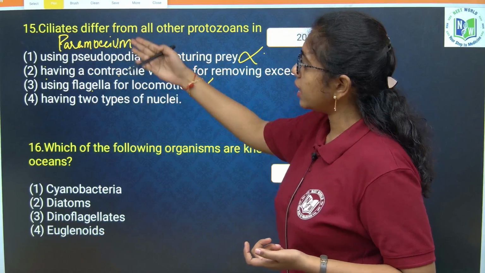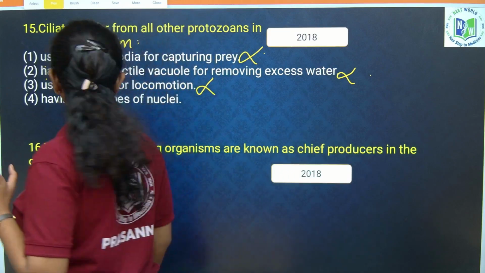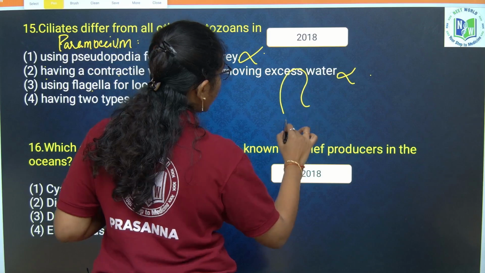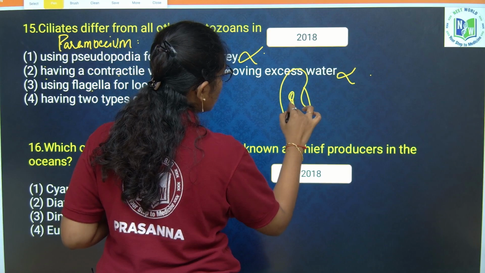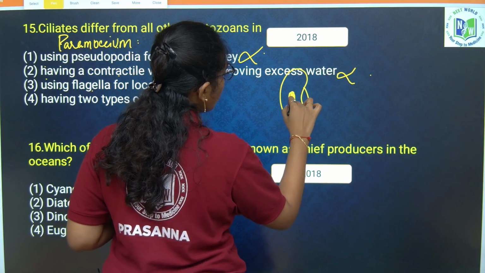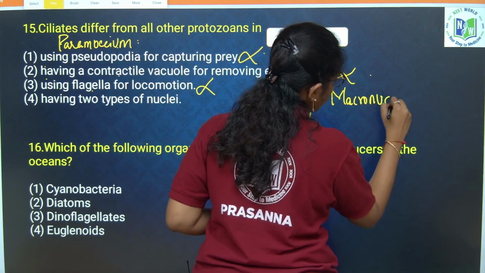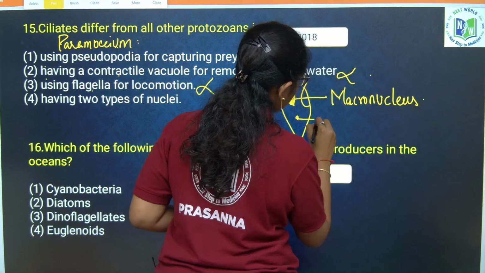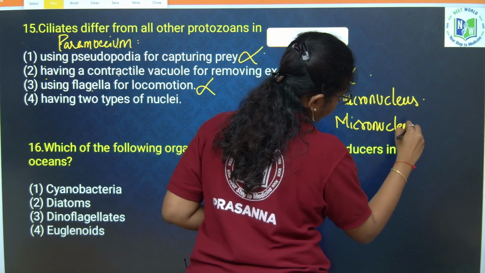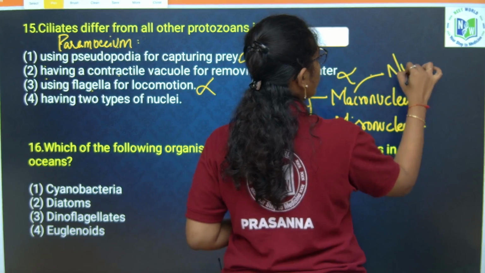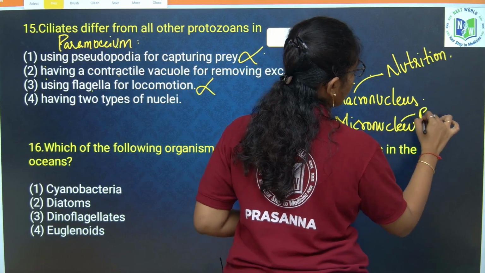Next, using flagella for locomotion? Wrong. They are ciliates. Why will they use flagella for locomotion? They have two types of nucleus. Of course, it is correct. If you take a Paramecium, it has two types of nucleus. One is macronucleus and the other is micronucleus. Macronucleus is helpful for nutrition and micronucleus for reproduction.